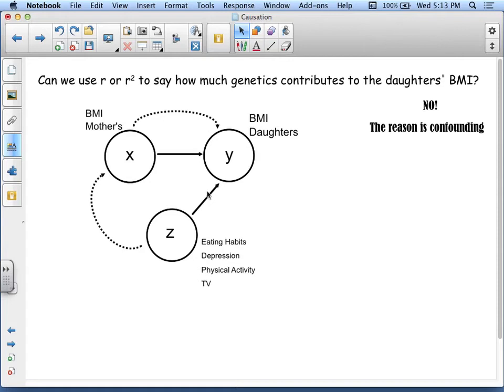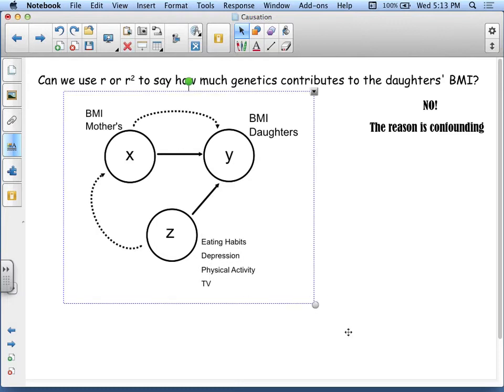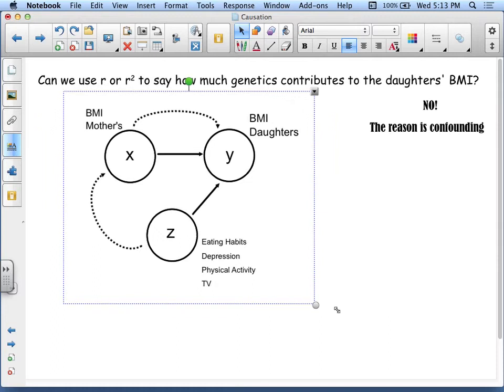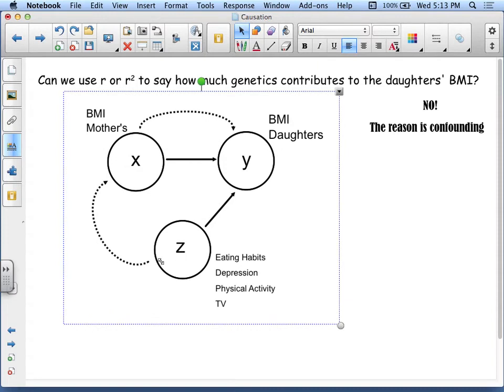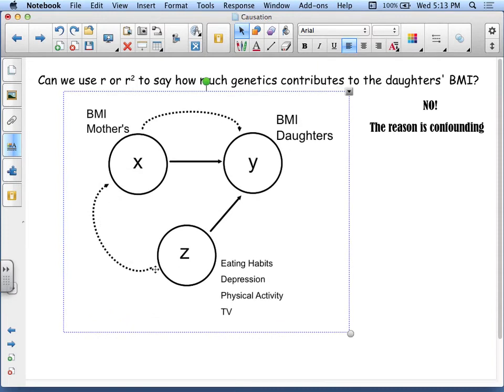Other things in play are the eating habits, the depression, the physical activity, and watching TV. All those things contribute to the daughter's BMI. Notice there's a strong relationship between these items and the mother's BMI. There's also a strong relationship between the mother's BMI and the daughter's BMI.